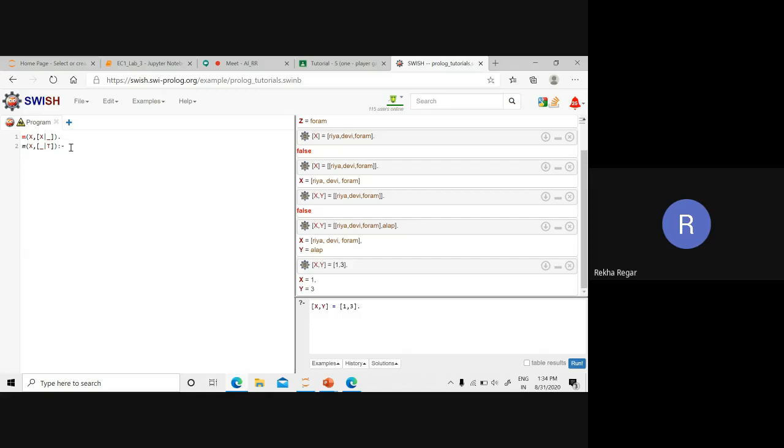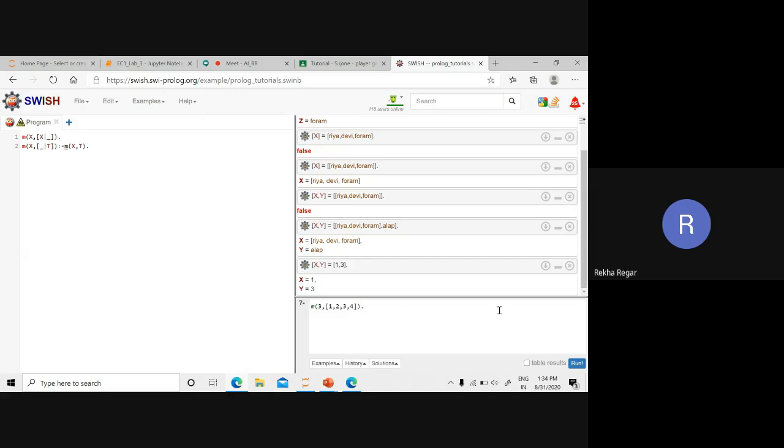At that time we have to call M, and in M we pass the variable X and the tail part. This is simply a recursive call. So suppose I am passing M, and in M I am passing the value 3 and a comma, and the list values are 1, 2, 3, 4.